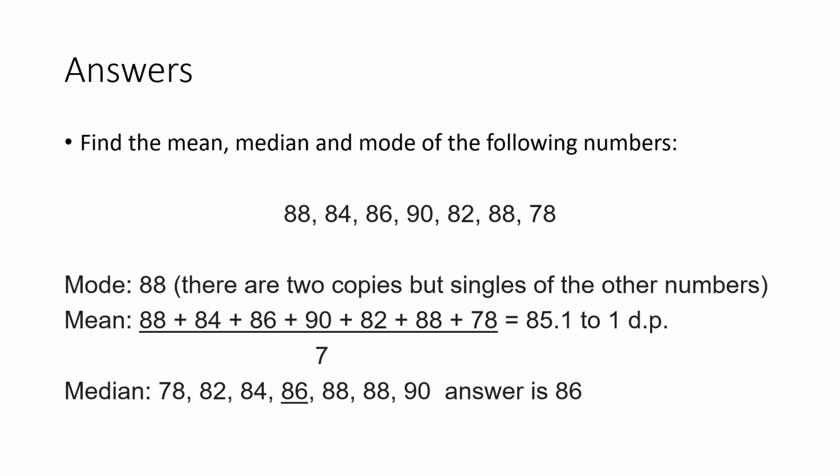Now, to find the median, first we write our 7 numbers smallest to largest, so 78 all the way up to 90. We have 7 pieces of data, so we do 7 add 1, divide by 2. 7 add 1 is 8, divide by 2 is 4. The fourth number is our median. So it's easy to count up from 78 until you find that the fourth value in our data is 86. So the median is 86.